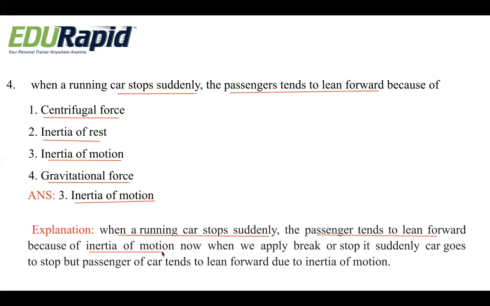Now when we apply the brake, the car suddenly stops, but the passenger of the car tends to lean forward due to inertia of motion. Here the passenger is also in motion along with the car. So when the car stops, the passenger also tends to move, but he also stops suddenly. But before stopping, he will lean forward and then he stops. So it is because of inertia of motion.